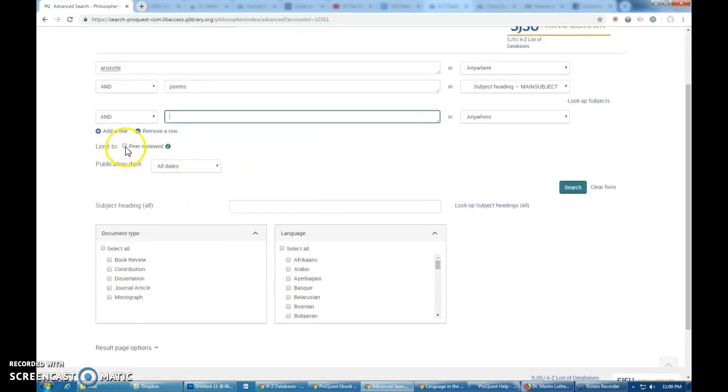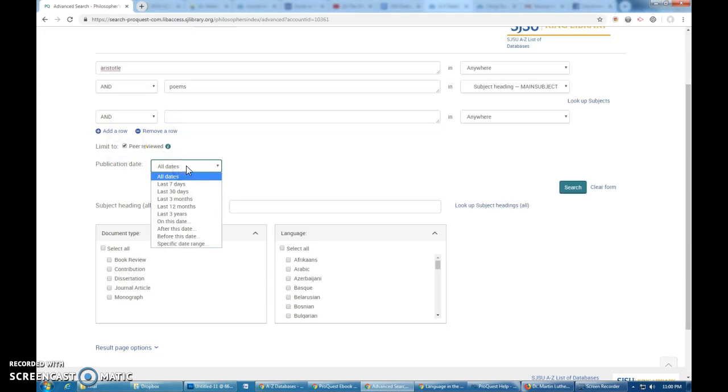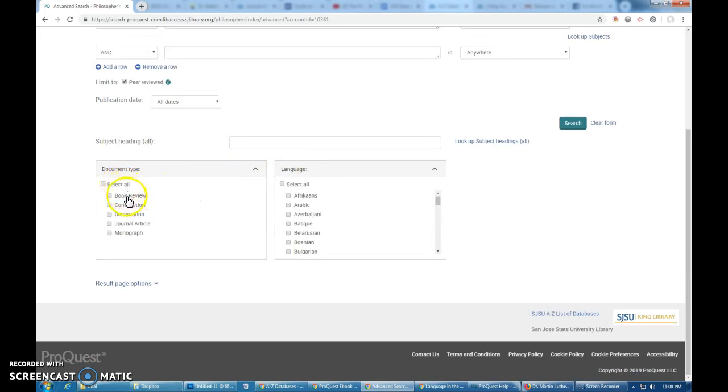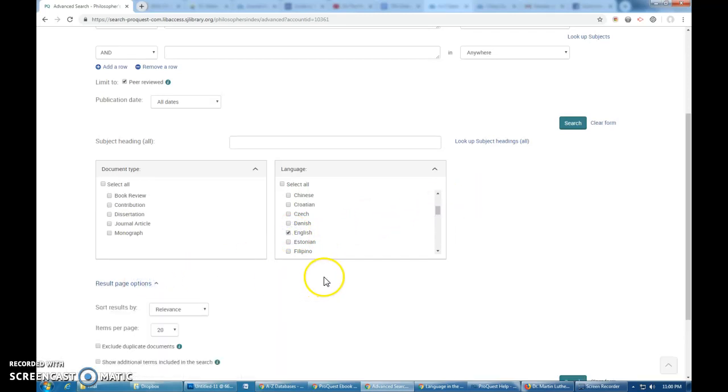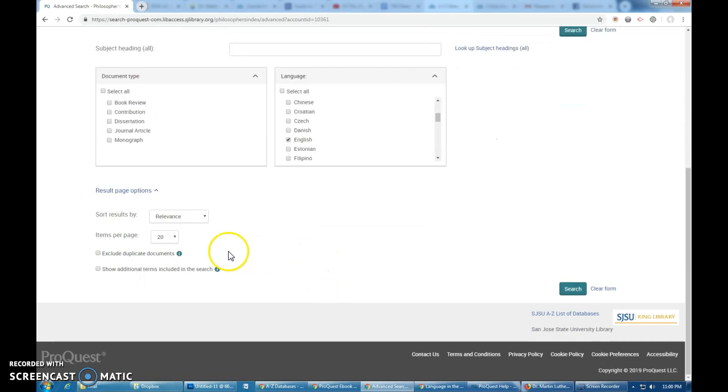Obviously, you can limit to peer reviewed. You can also select dates. And you can also do document types: monographs, journal articles, dissertations, contributions, book reviews, as well as language. Obviously, we're doing English, so let's just go with that for now. You also modify your search results down here. For fun, let's do 100, not that we're going to get that many with us filtering by poem. And this doesn't happen too often, but you can also exclude duplicate documents.